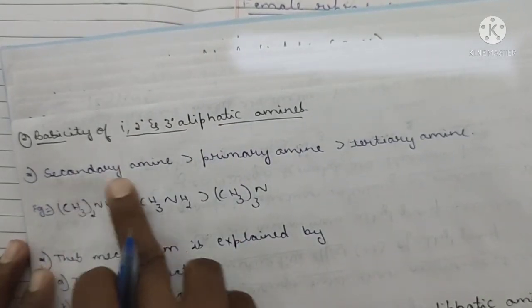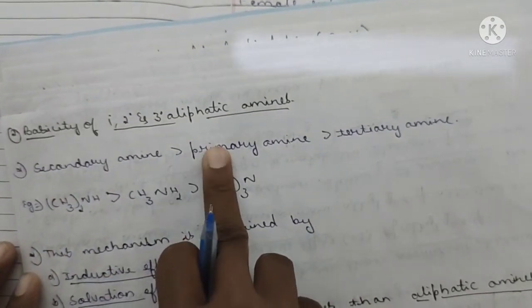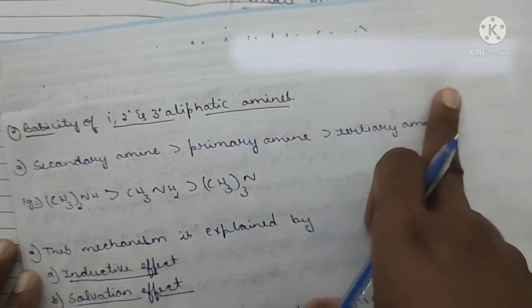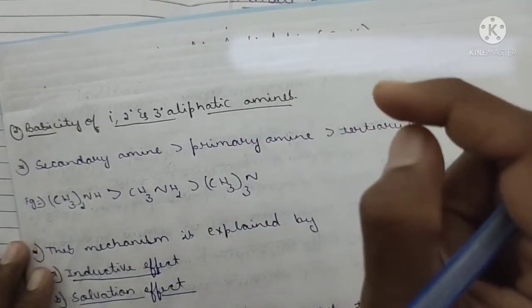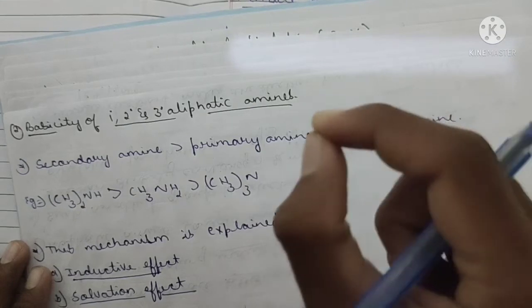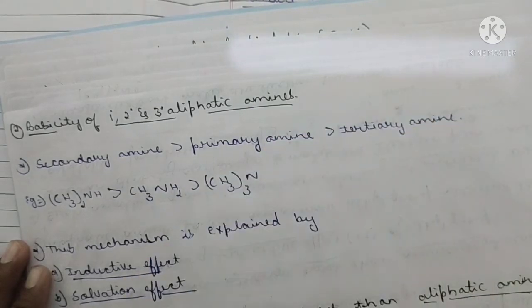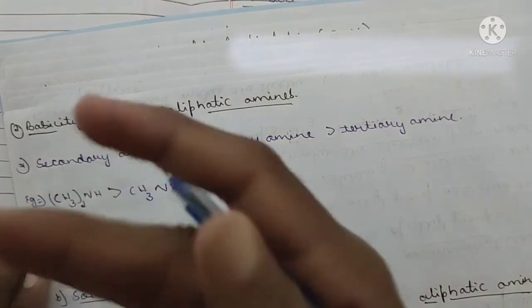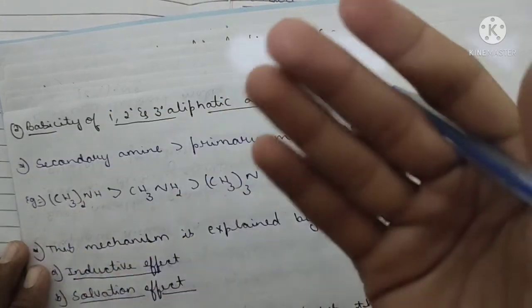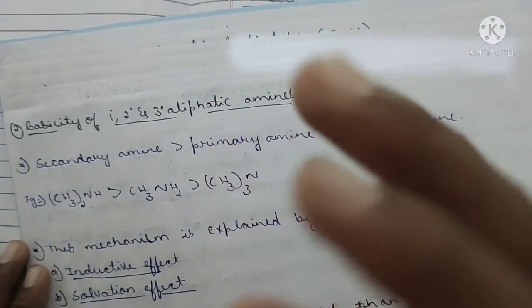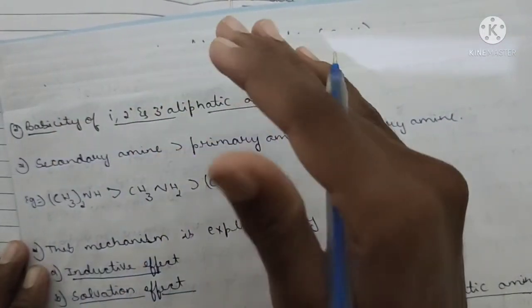See here, secondary amine is greater than primary amine, which is greater than tertiary amine. Here the order will be a little inverted, compared to what we studied in the previous character, that aliphatic amines have greater basic character than ammonia. Why? Because there is an increase in inductive effect.